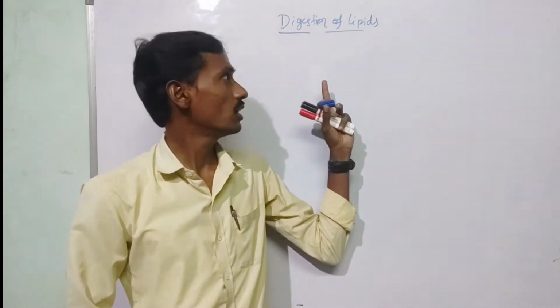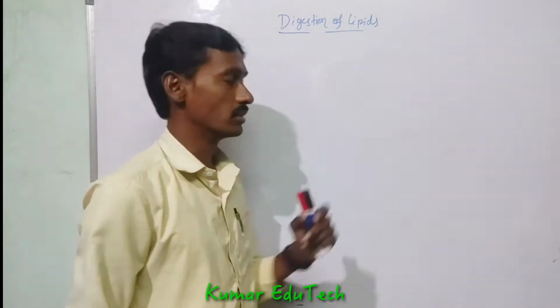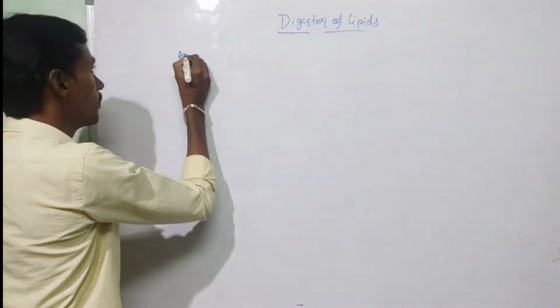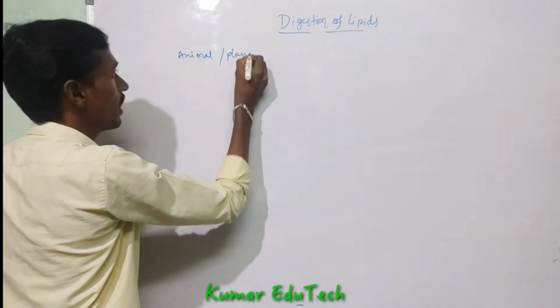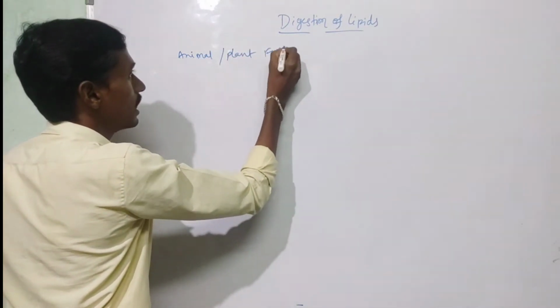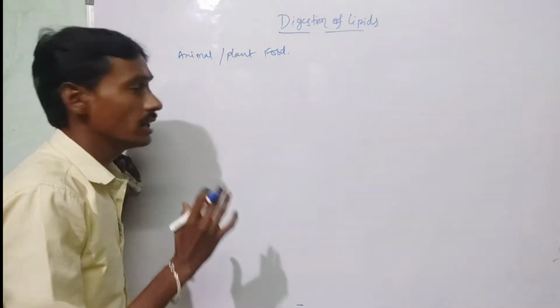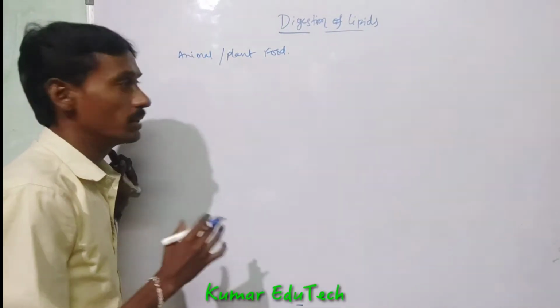Now, today we will discuss digestion of lipids. Animals and plant foods contain lipids.